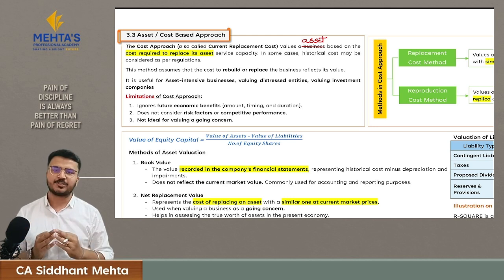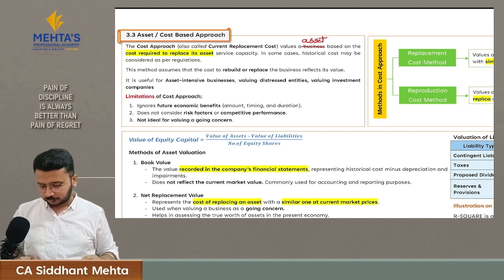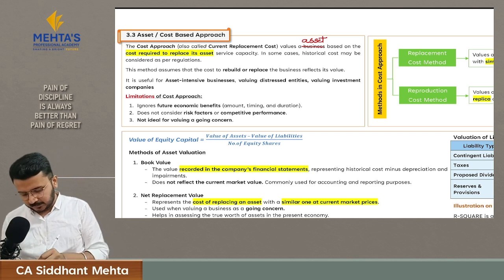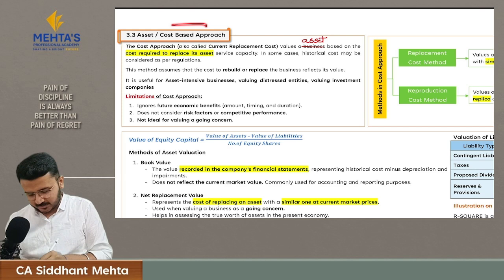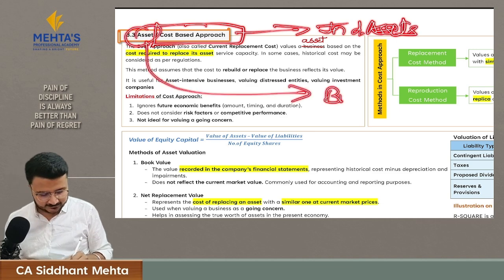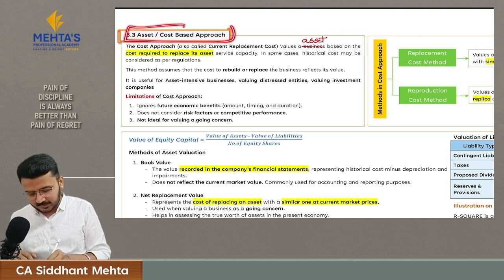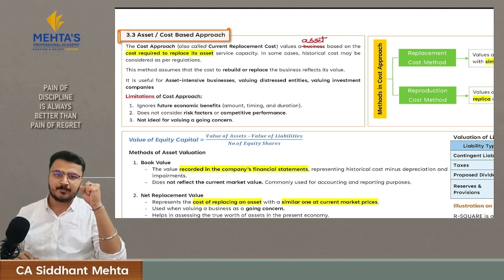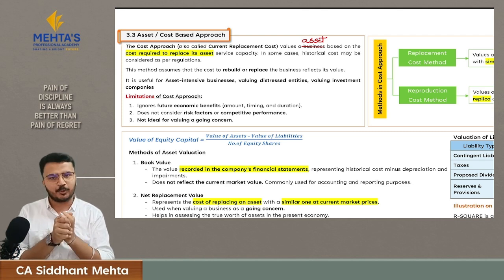This is part 3 of your chapter number 3, that is valuation approaches, and today we are going to learn everything about asset or cost based approach and fair value computation. So generally in the module it has been referred to as asset or cost based approach, but in reality these two are different approaches. Cost based approach helps you value individual assets, whereas asset based approach helps you value an entire business. Hence these approaches are different, but they are used interchangeably because they have a common foundation when it comes to valuing their assets or business. They both value them based upon cost to acquire, reproduce or replace it.